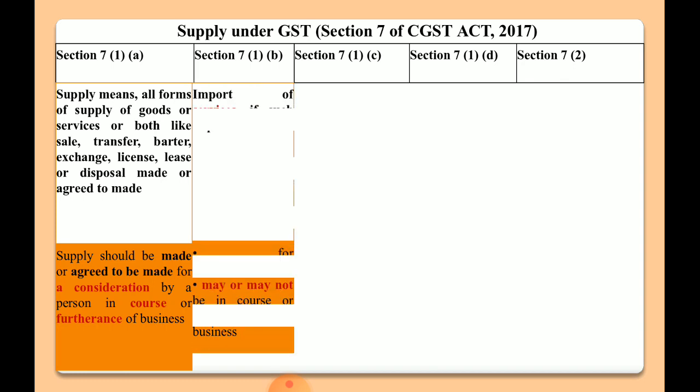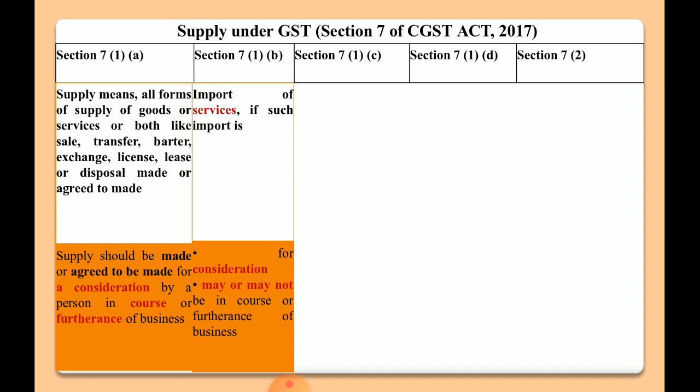Then section 7(1)(b). As per section 7(1)(b), supply means import of services. Here we are not talking about import of goods. We are talking about only import of services, because import of goods is subject to customs duty as per the Customs Act. The import should be made for consideration, may or may not be in the course or furtherance of business. It means import of services should be made for consideration, which may or may not be related to business.